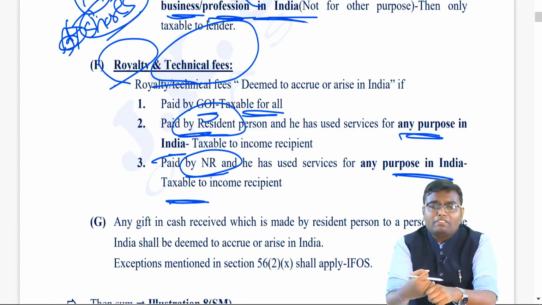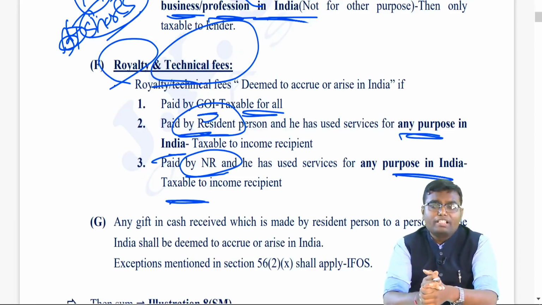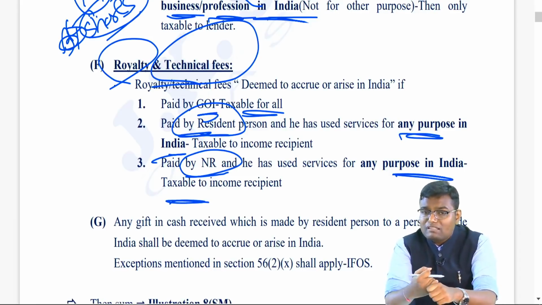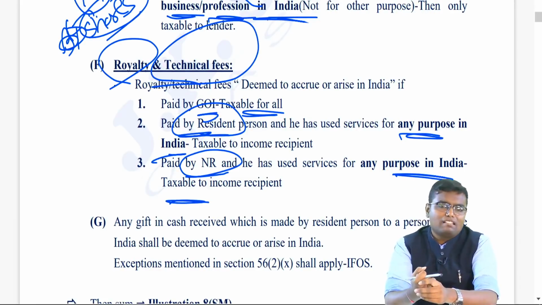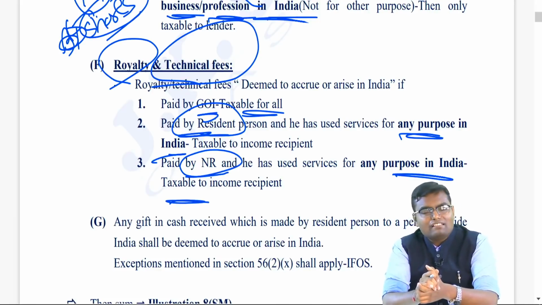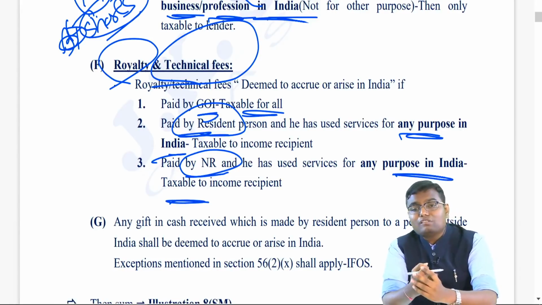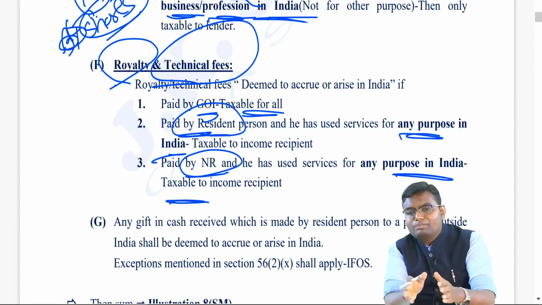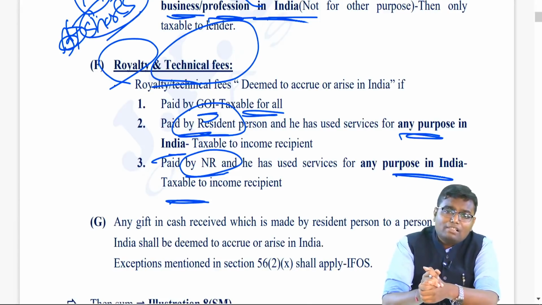What is the difference between the interest point and this point? In the interest point, if the borrower is a non-resident, and he used the money for any other purpose in India apart from business or profession, interest was not taxable. But if royalty and technical fees are there and the payer is either resident or non-resident, and they are using this in India for any purpose, business, profession or any other purpose, still this income will be taxable to you in India.